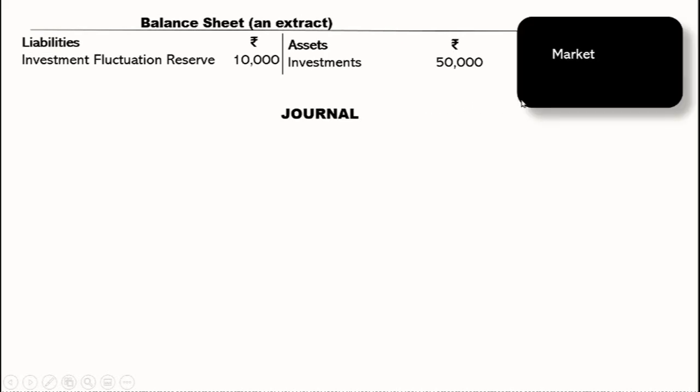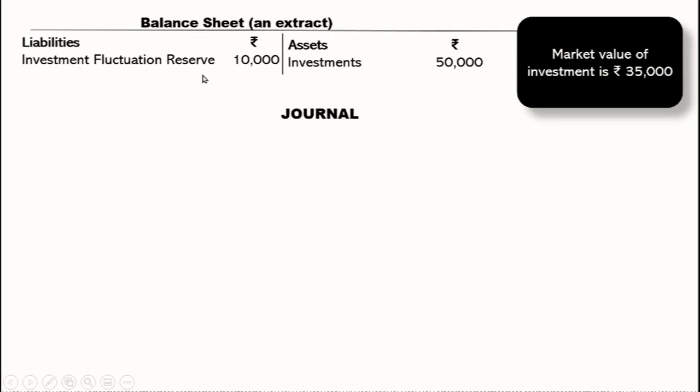So if I say the market value of investment is rupees 35,000, that means the value of investment is going to decrease. So decrease in investment, decrease in asset, is shown in revaluation account. But remember, if we have something to take care of these losses, first we'll take the help of that only.